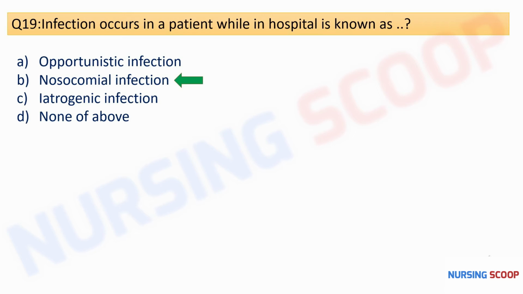While the opportunistic infections occur in those who are having a very weak immune system. For example, the patient with HIV AIDS develops so many other infections. So that will be the case of the opportunistic infections. And the iatrogenic infections are directly related to the patient procedures, maybe treatment, or that may be the diagnostic procedures. For example, after the blood transfusion, the patient develops sepsis. So that will be the case of the iatrogenic infections. So here the patient acquired infection from hospital. So the correct option will be the nosocomial infection, option B.